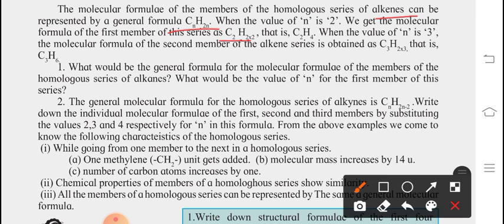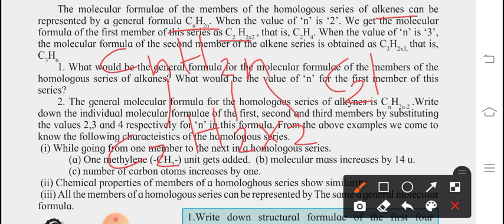Why? Because the general formula is CnH2n. If you put n as 2, then C2H2 multiplied by 2. This 2 is the one in 2n, and instead of n we substitute 2. So the formula changes to C2H4.